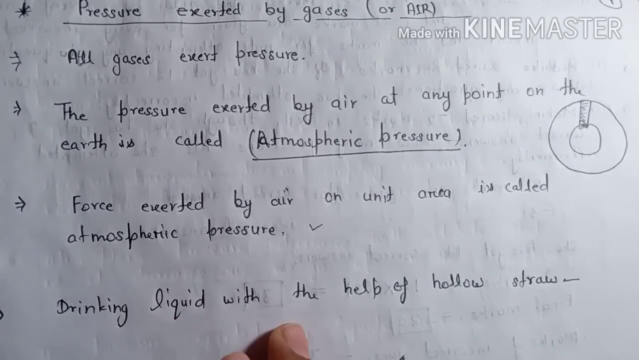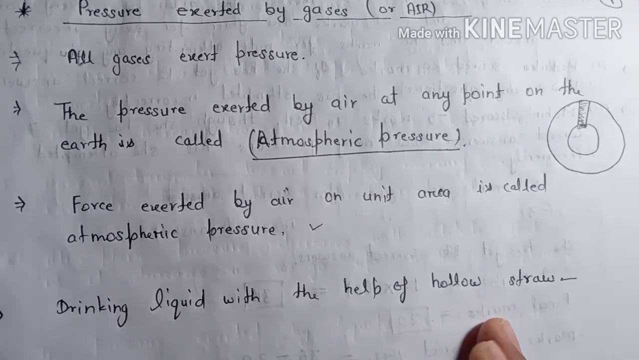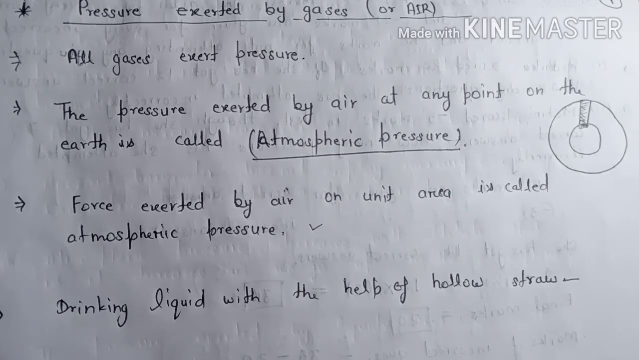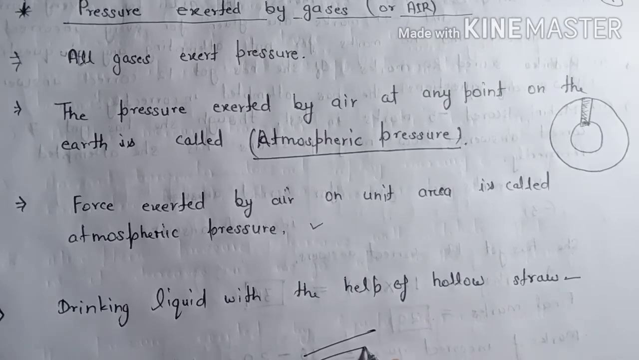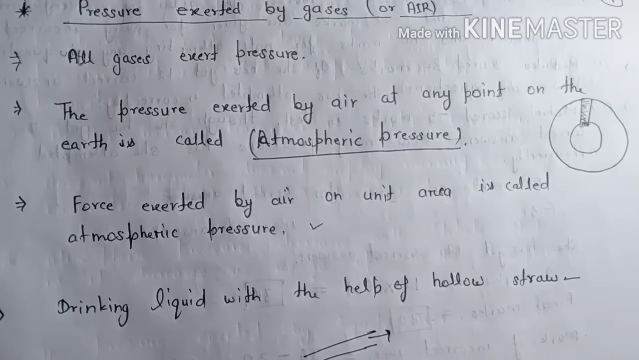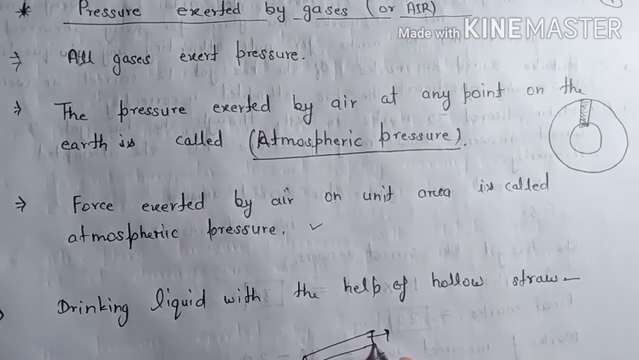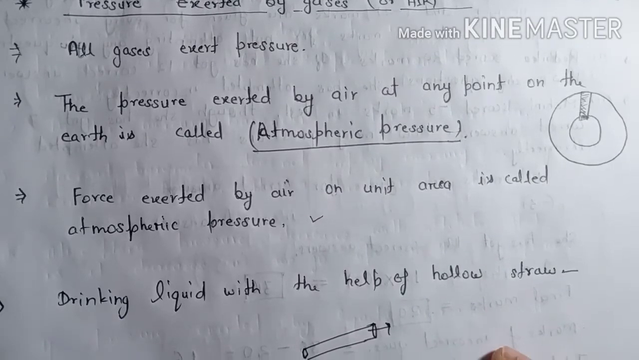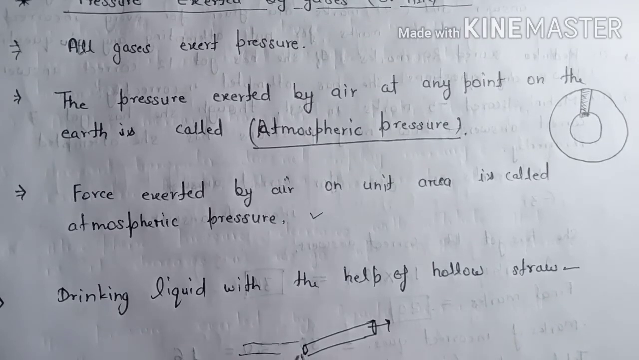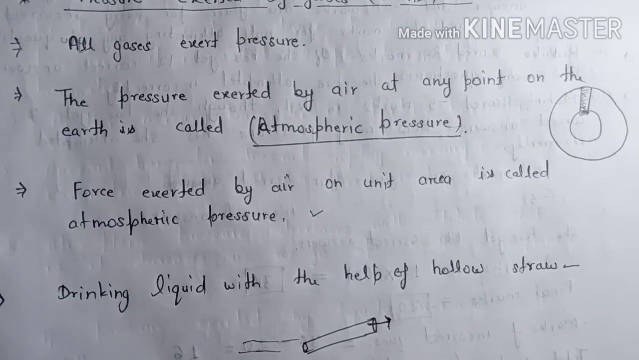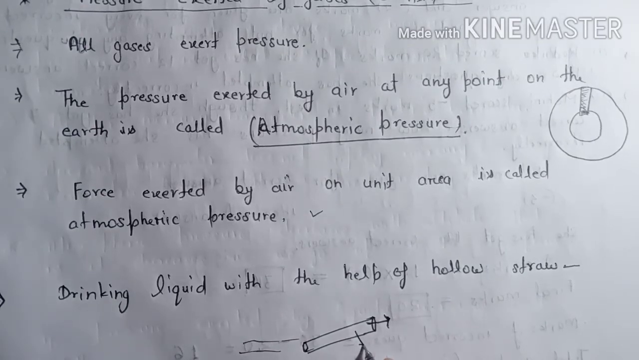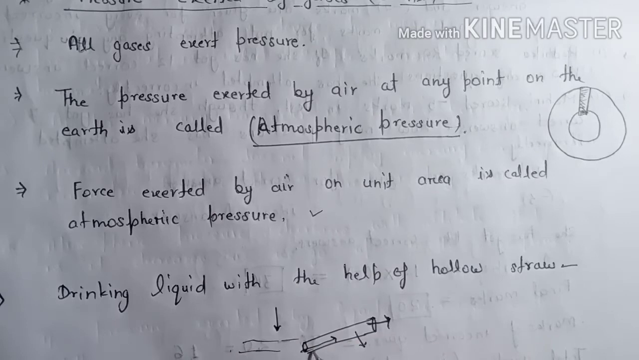Drinking liquids with the help of a hollow straw is just because of pressure difference. If this is the straw, and when you suck a liquid through this straw, what happens? There is a pressure difference here, it is atmospheric pressure. When you suck the air from here, at that instant air pressure decreases inside. And so what? The liquid which is here under atmospheric pressure rises up in this straw,